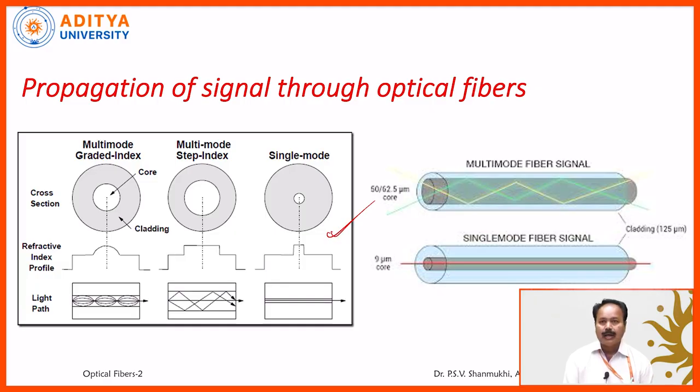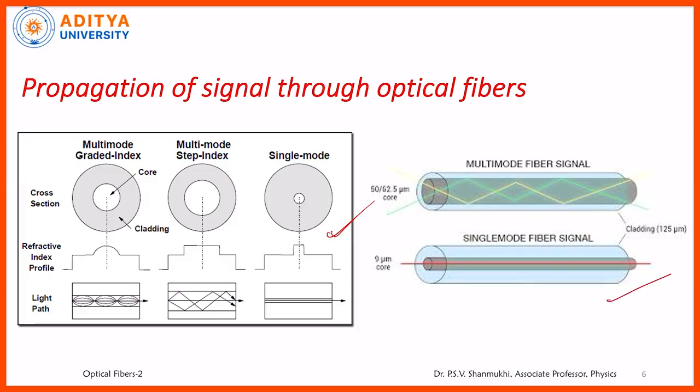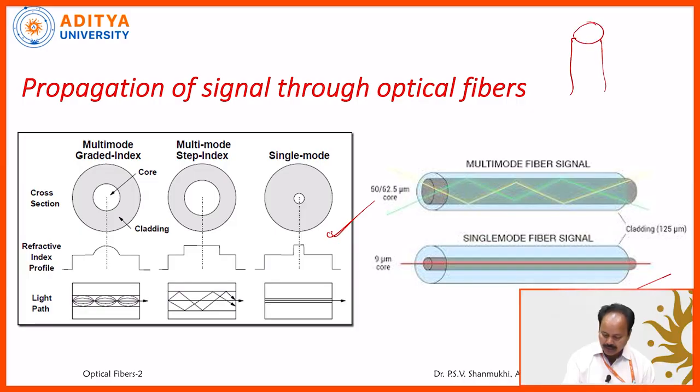And moreover, light propagates in only one allowed direction, that too the axial direction. Suppose we take the vertical direction of the optical fiber. This is the axis, nothing but the normal. When the light is incident along the normal, it travels without suffering any deviation. That's why it supports only the axial direction.